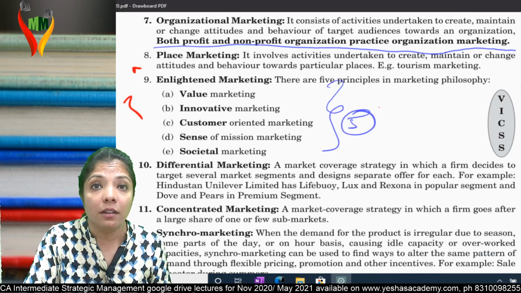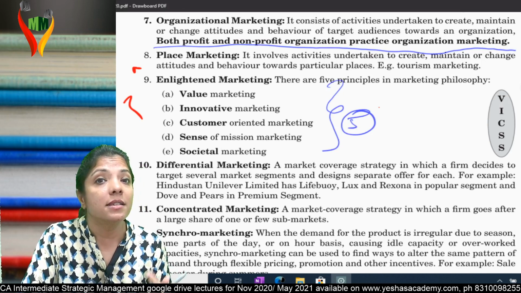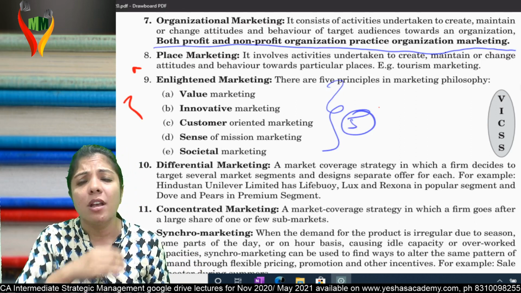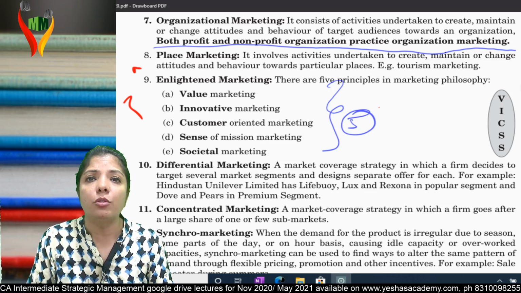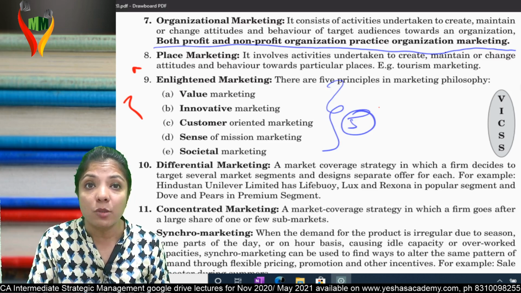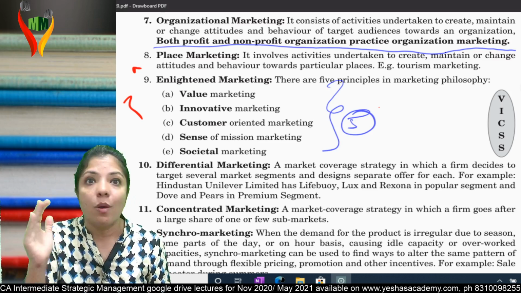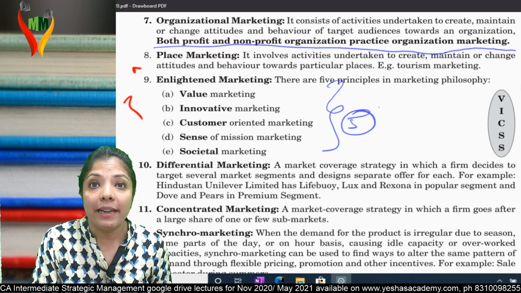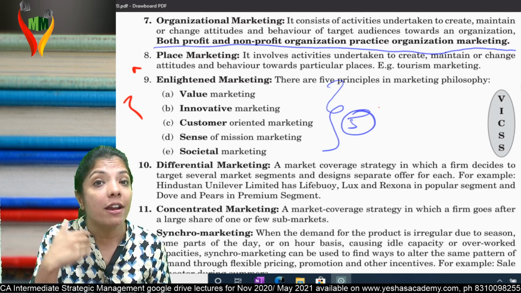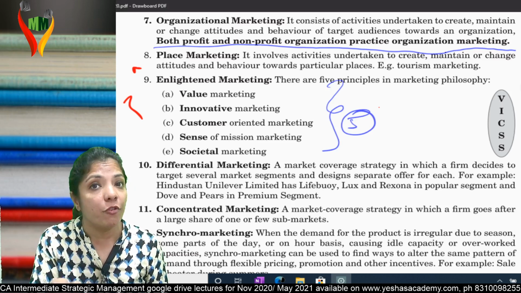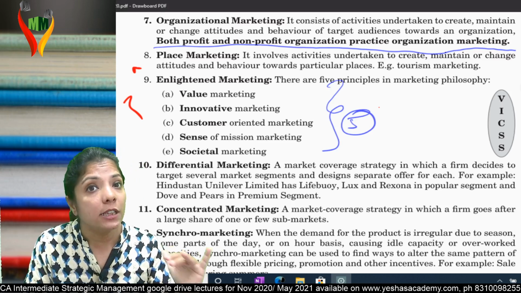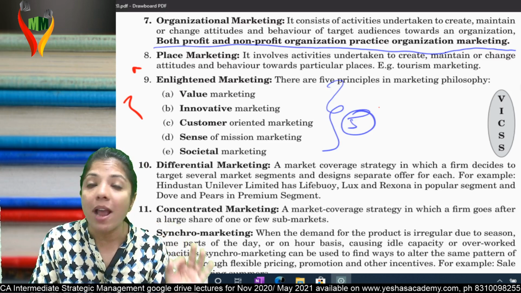Third, customer oriented marketing. Customer oriented marketing means while marketing your product, keep the customer in mind. At times, the whole ad gets over and you don't even come to know what this ad is about. The customer himself is not able to recognize what the ad is about. Keep the customer in mind while marketing the product. Then D, sense of mission marketing. When you market yourself and when you market a product, ensure that your mission is able to achieve your mission. And last is societal marketing. Societal marketing means understand that you are responsible towards society. So keep that in mind while marketing a product.